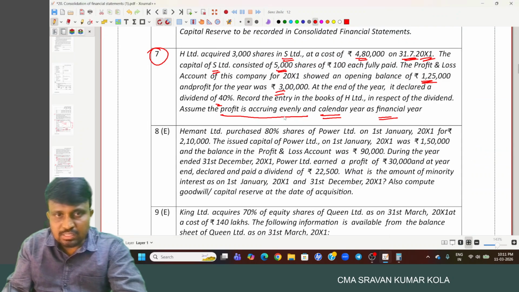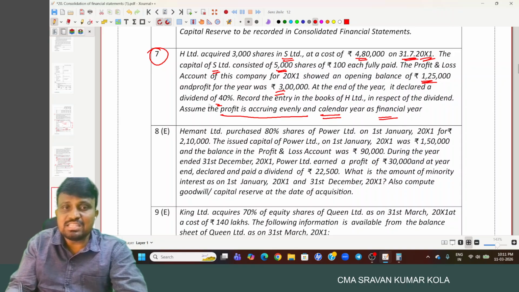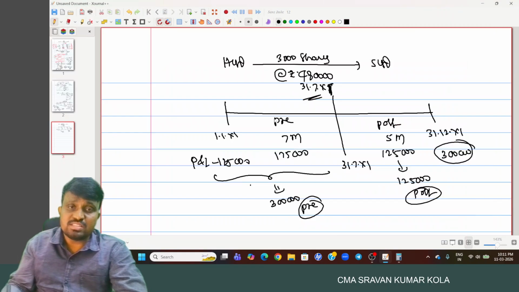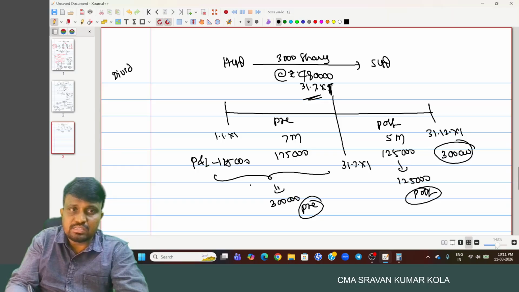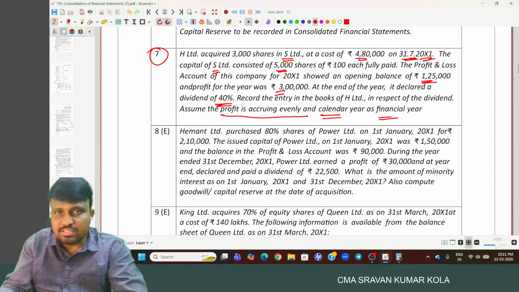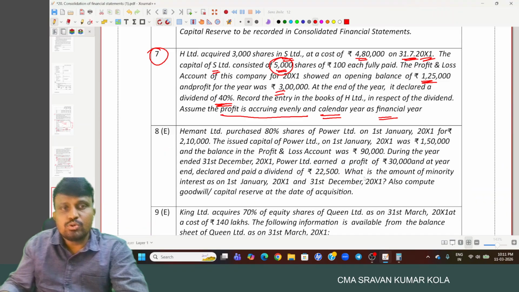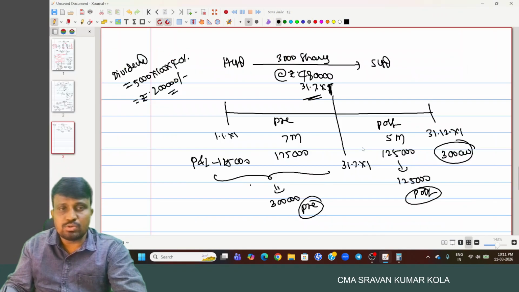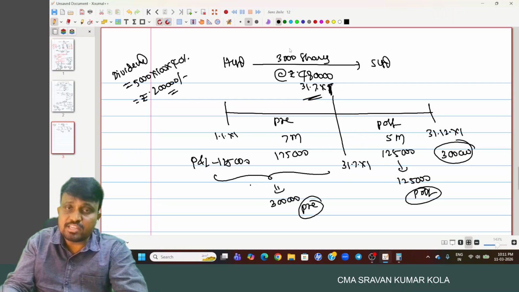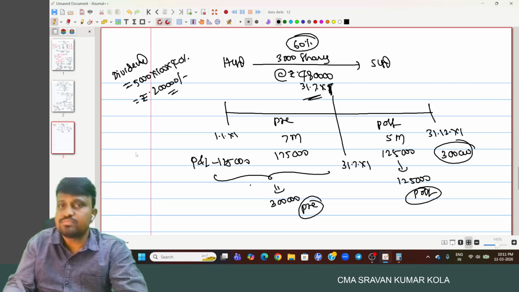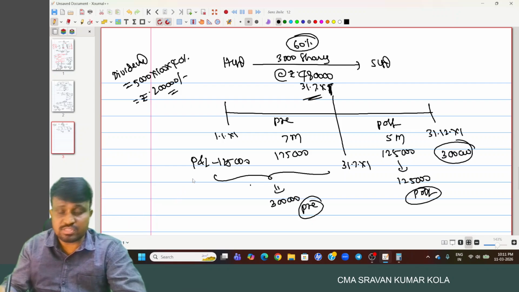And here, the company declared a dividend of 40%. What is the dividend? In total there are 5,000 shares, so 5,000 into 100 into 40%, that is 2 lakh is the dividend declared. But out of that, H Limited holds 3,000 shares, that is 60%.